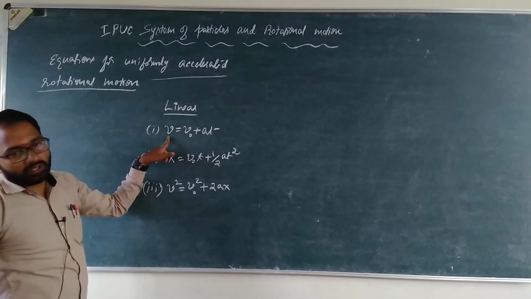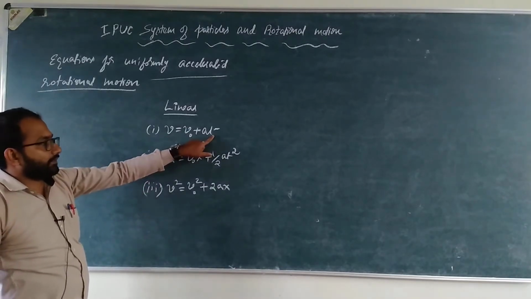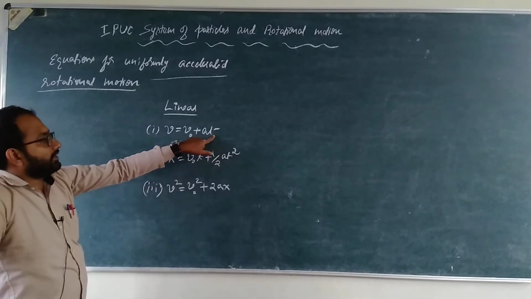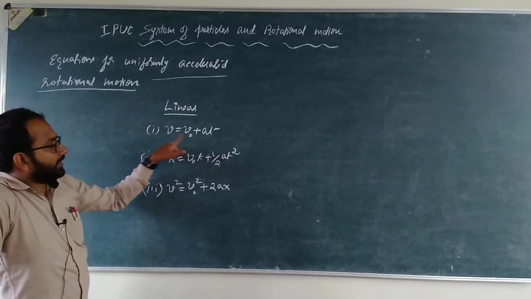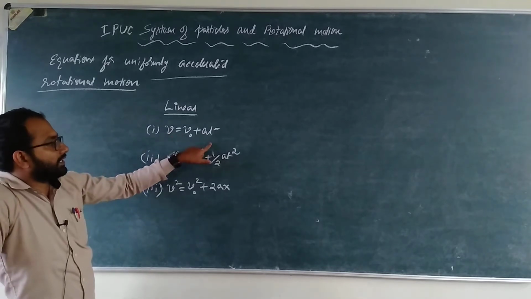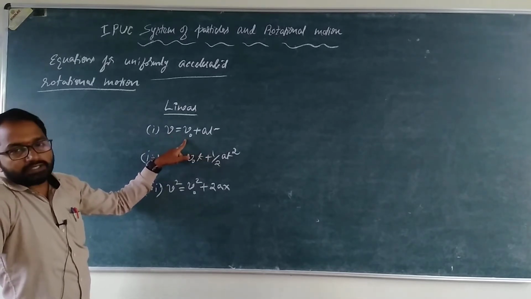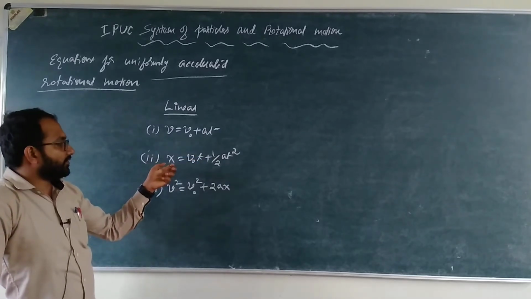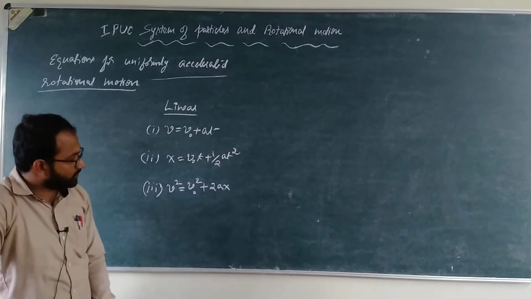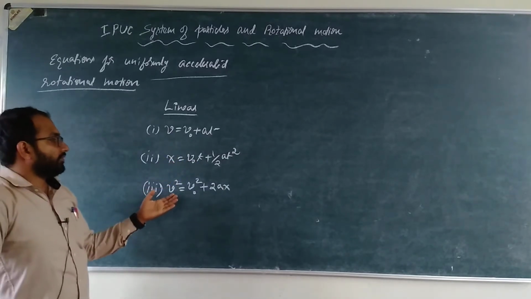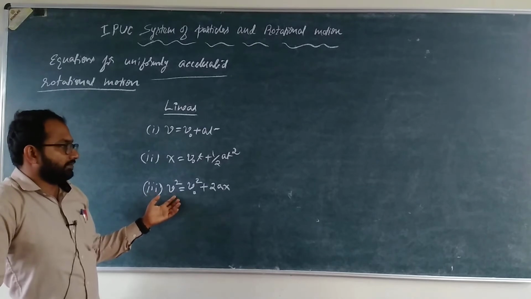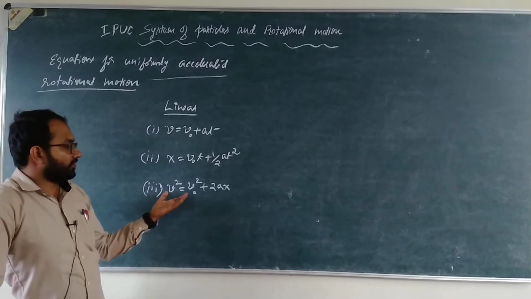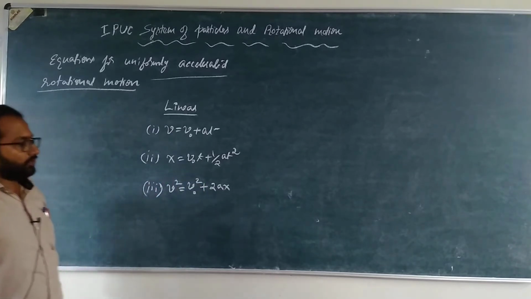In the first equation, the velocity of a uniformly accelerated particle at time t is v, where v0 is its initial velocity and a is the acceleration. Displacement at any instant is x = v0 t + (1/2) a t^2, and the relationship between the final velocity and the displacement is v^2 = v0^2 + 2ax.